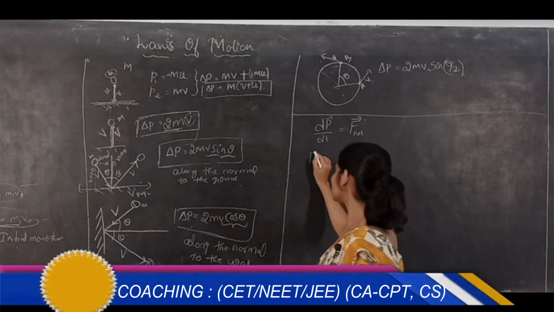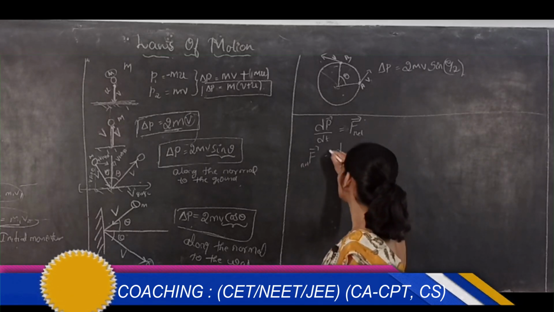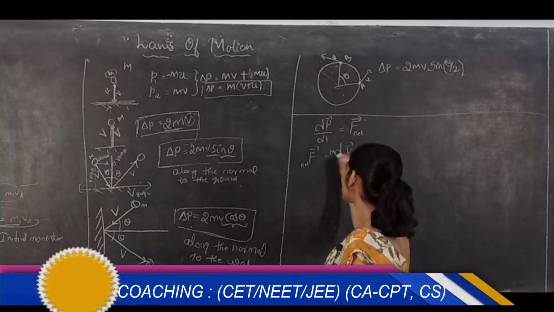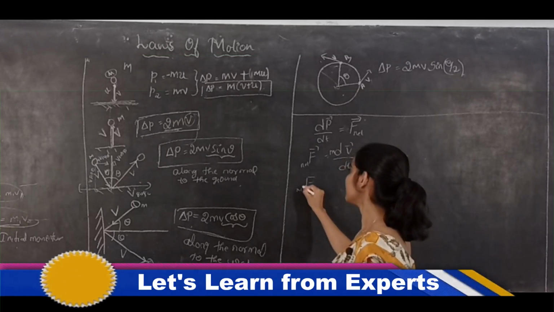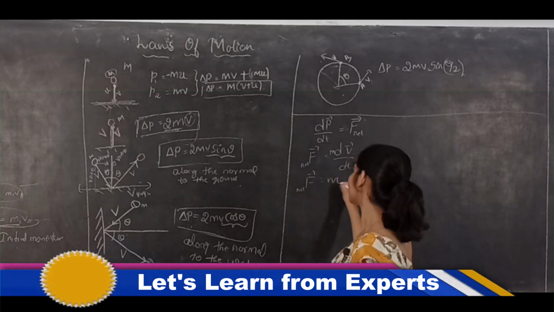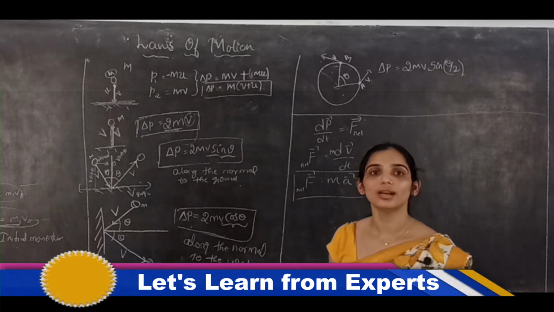Or else you can also say that the net force acting on a body is equal to mass times the rate of change of velocity. So we arrive at the formula net force is equal to mass times acceleration.